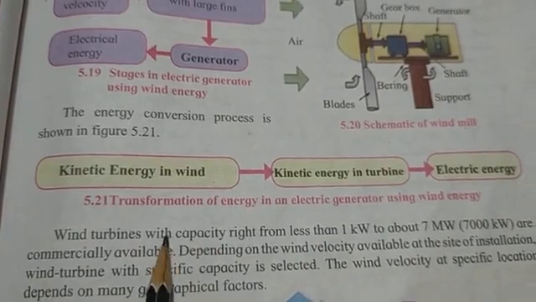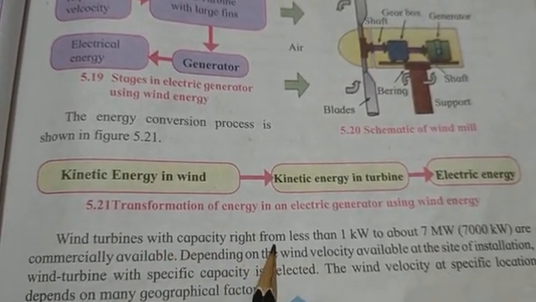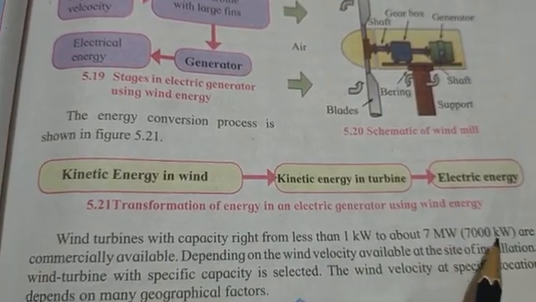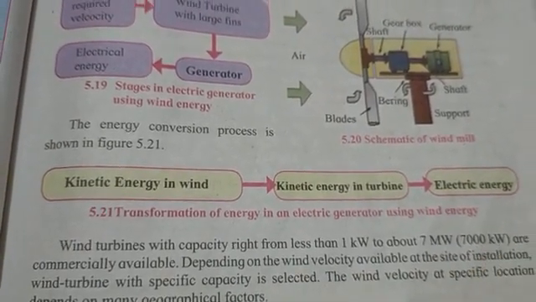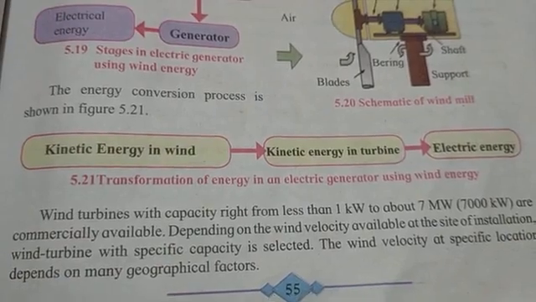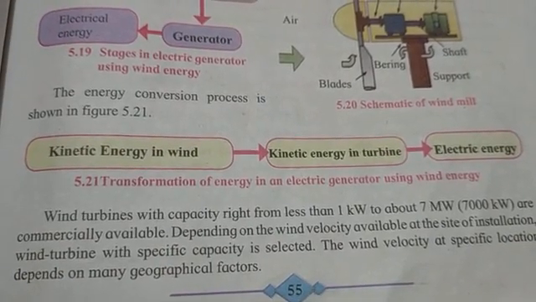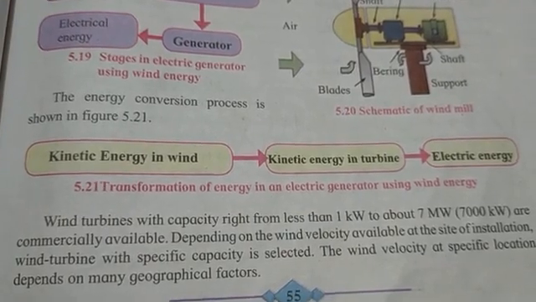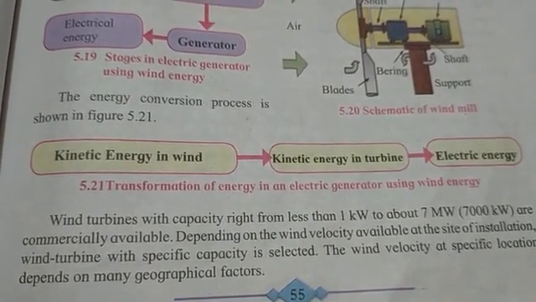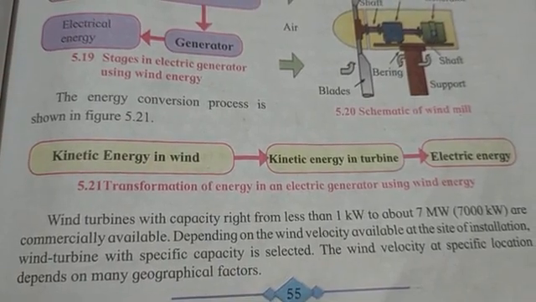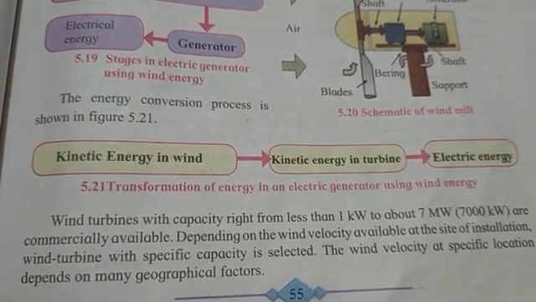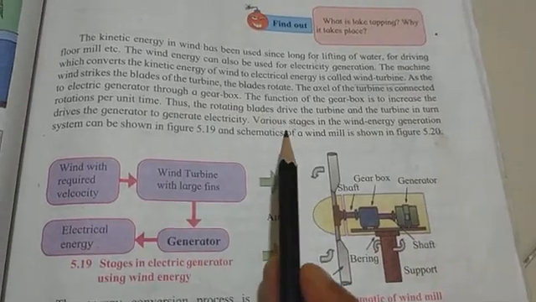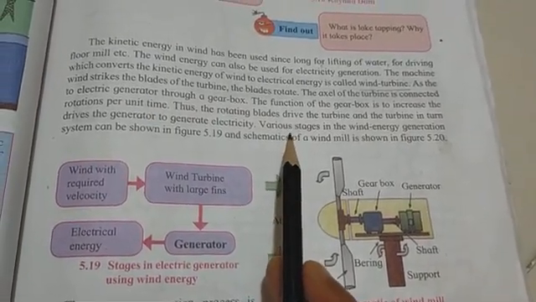Wind turbines with capacity ranging from less than 1 kilowatt to about 7 megawatt, 7000 kilowatt, are commercially available. Depending on the wind velocity available at the site of the installation, a wind turbine with specific capacity is selected. The wind velocity at a specific location depends on many geographical factors. So this was all about the electric generation using wind energy.